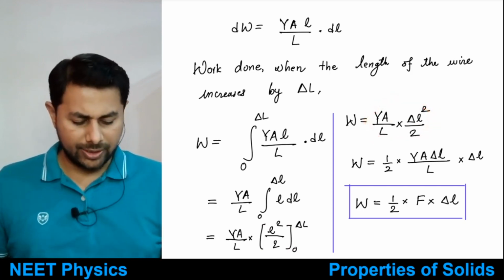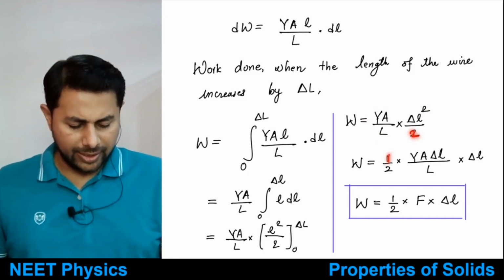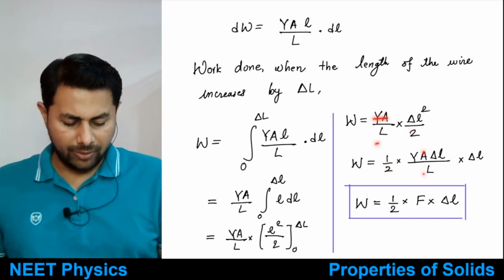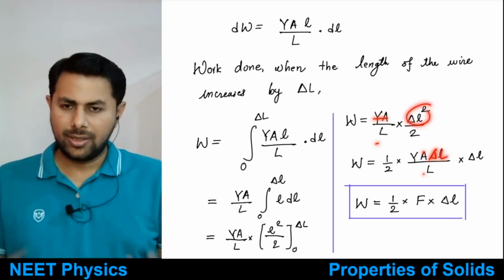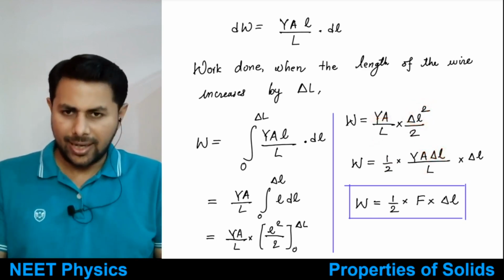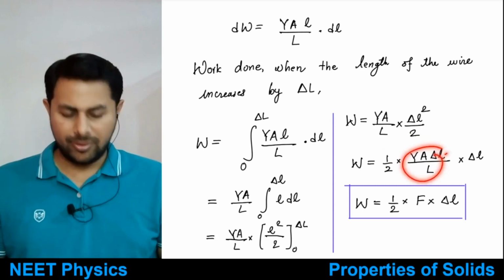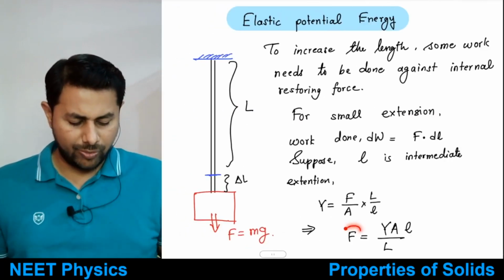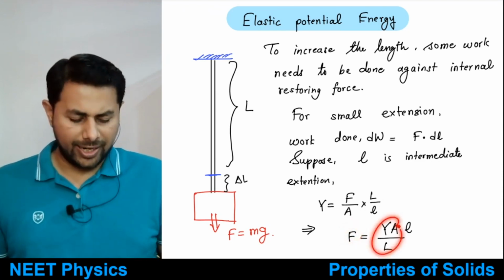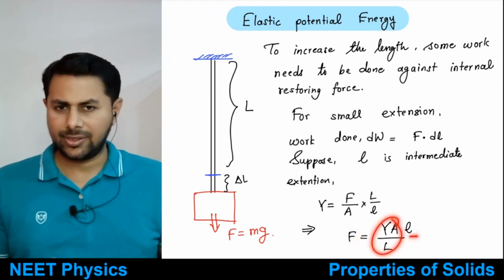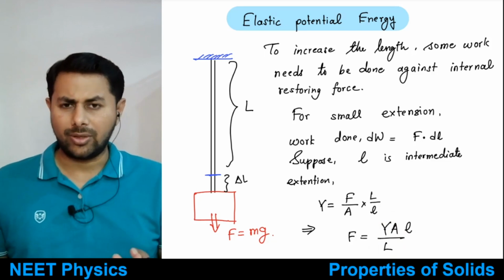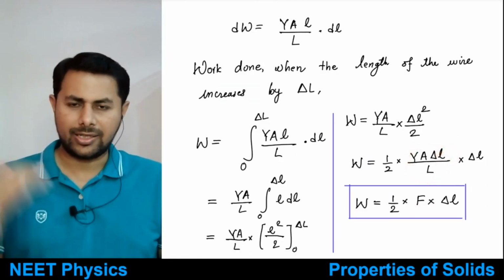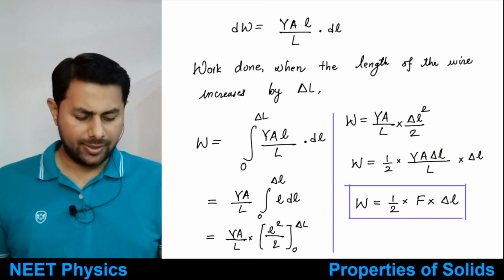Again, what we do here is, you can write this half, okay, times YA upon L, and one of the delta L I am writing with this YA upon L. So what is this thing? YA divided by L multiplied by extension. Okay, so this is the force at that point. See, YA upon L multiplied by extension, this is the force at a particular point. Okay, so this is force at that time when extension is delta L, right?